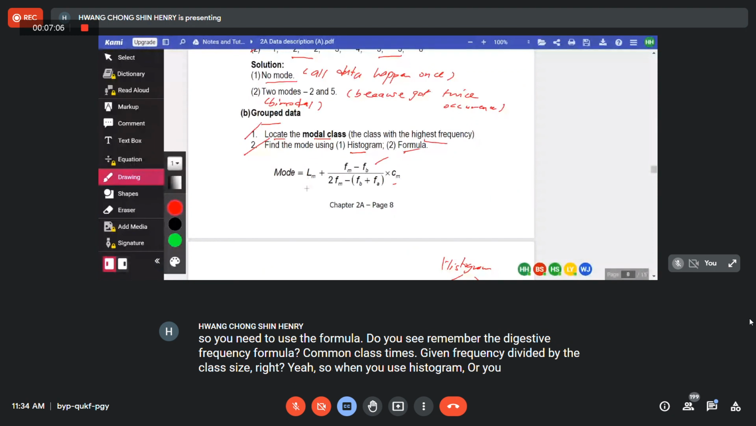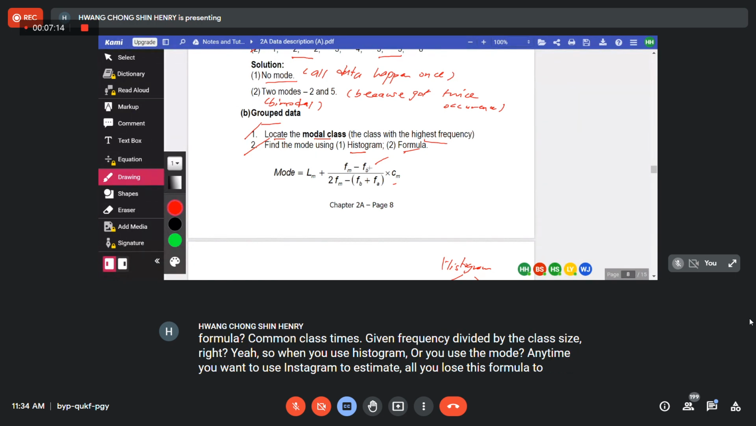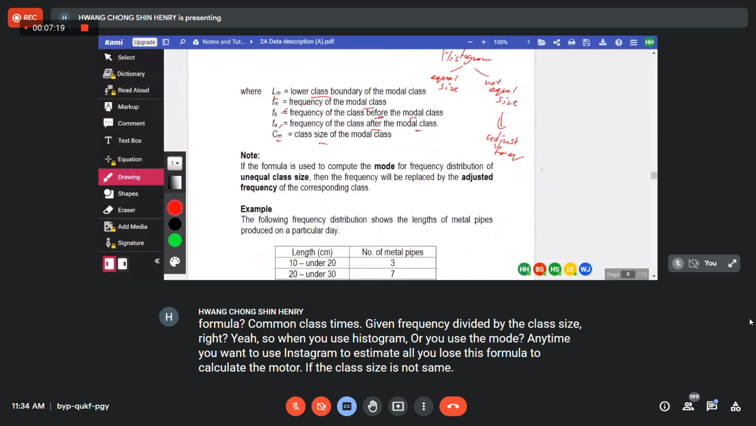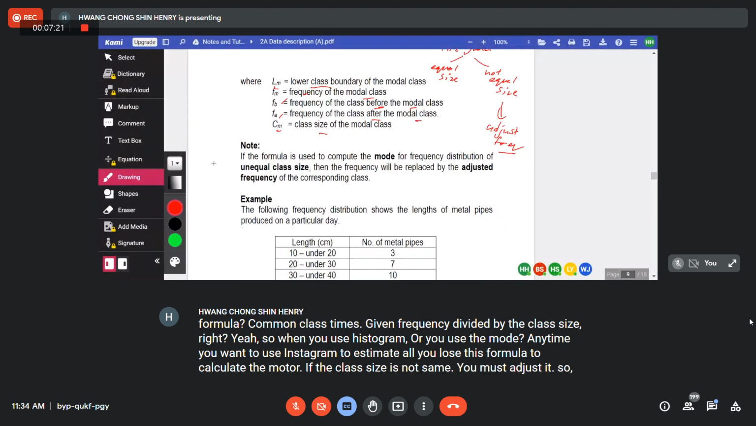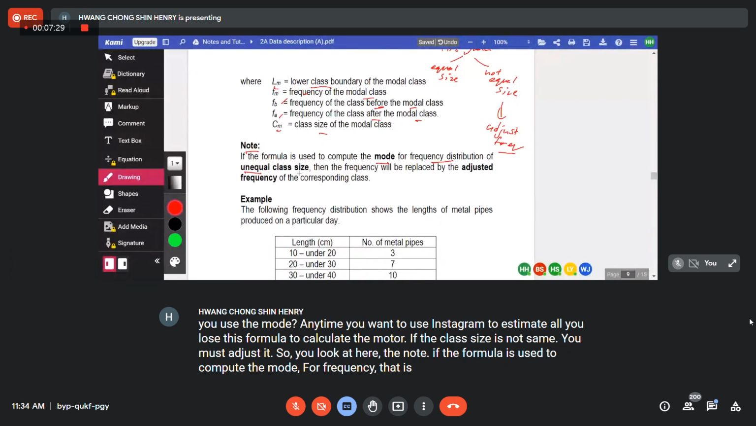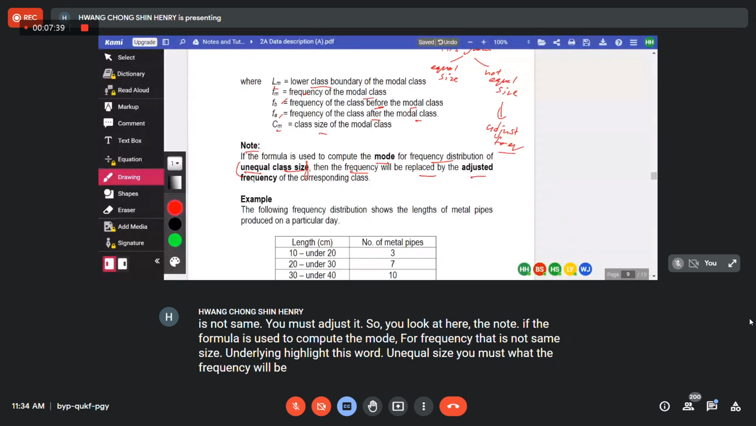Or you use the mode, anytime you want to use histogram to estimate or you use this formula to calculate the mode, if the class size is not same, you must adjust it. So you look at here, the note. If the formula is used to compute the mode for frequency that is not same size, underline, highlight this word, unequal size, you must what?